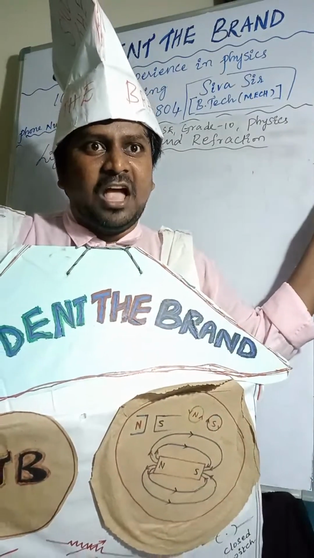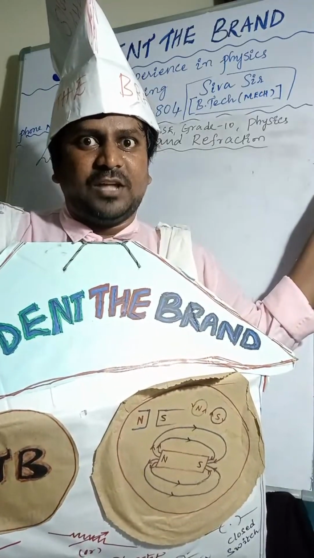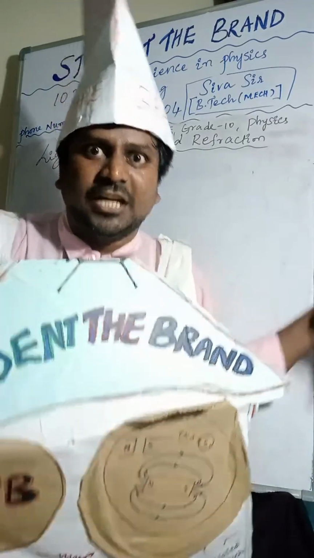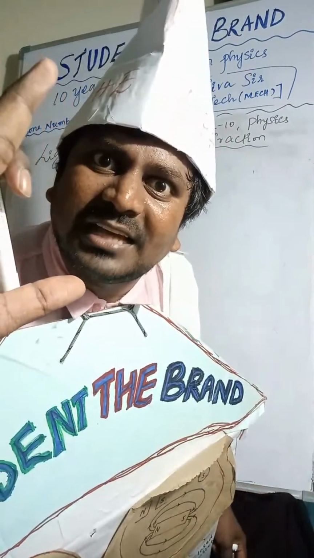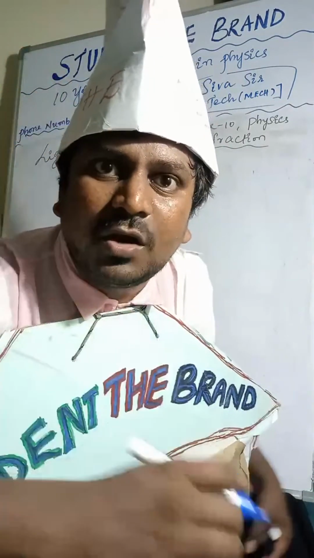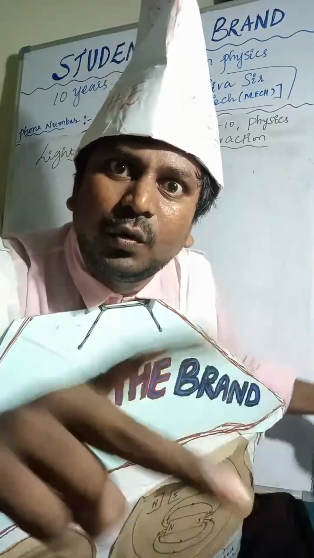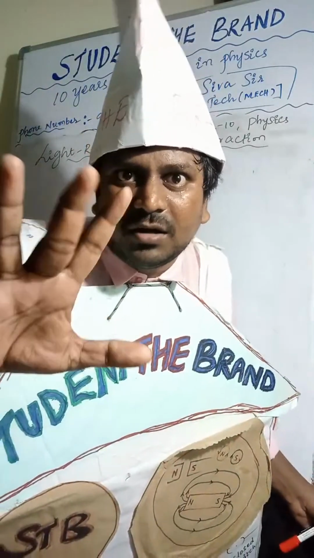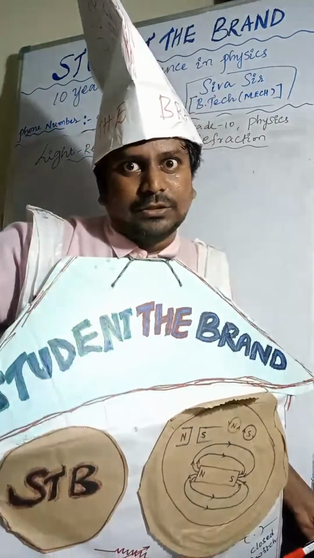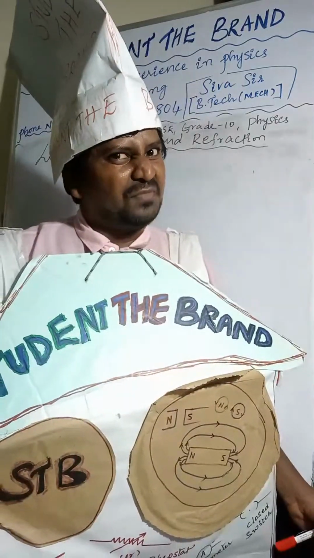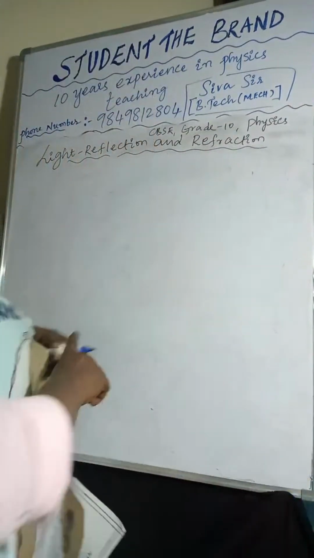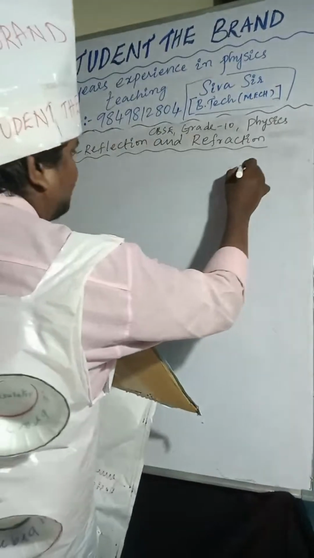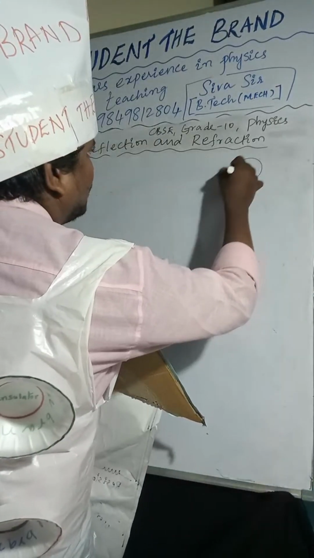Minimum two light rays are required to form the image of the object.